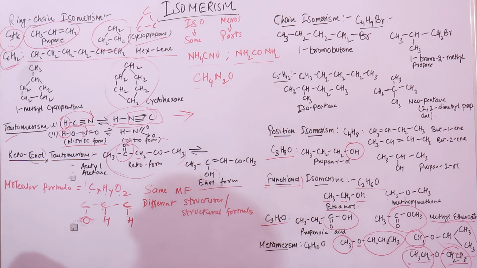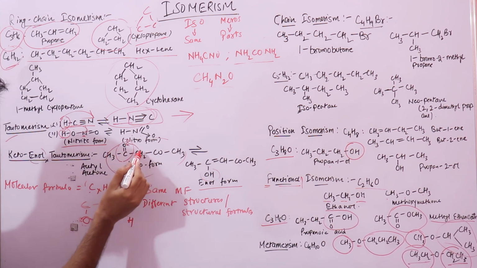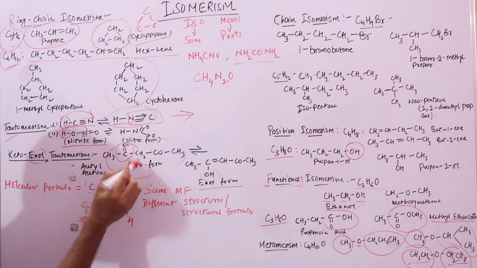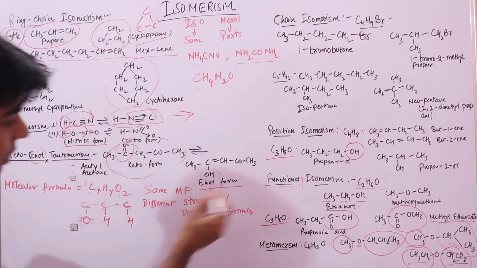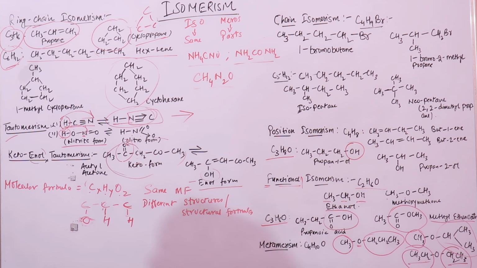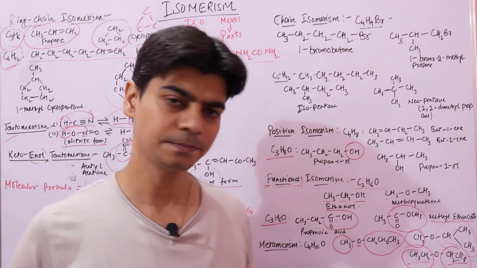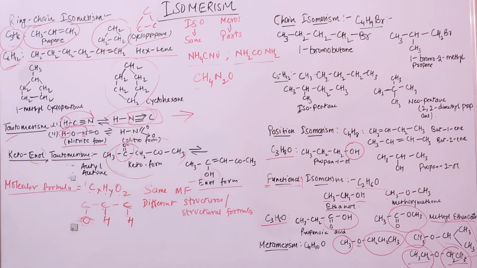And it is due to a mobile hydrogen. This mobile hydrogen is connected to this carbon atom. This hydrogen atom can move between these two atoms, right? It can be connected to this carbon atom, and it can move and connect to this oxygen atom. So this is a keto form, this is an enol form. I hope this is clear, and in another video lecture we will continue with stereoisomerism. I'll also make a different lecture on keto-enol tautomerism. Thanks.